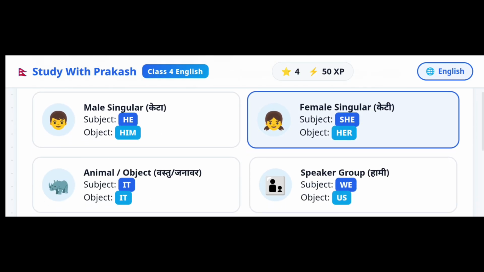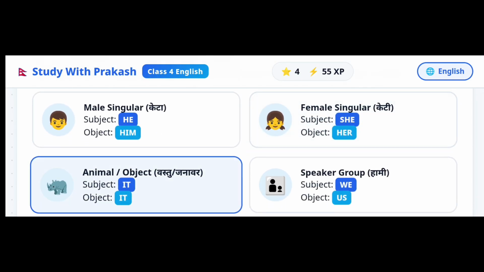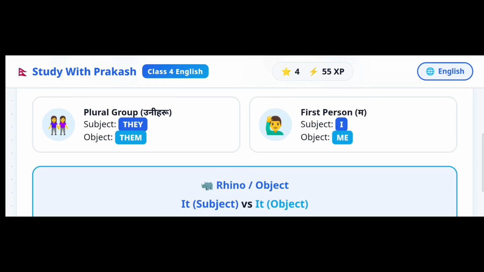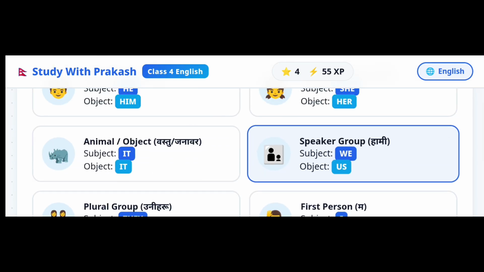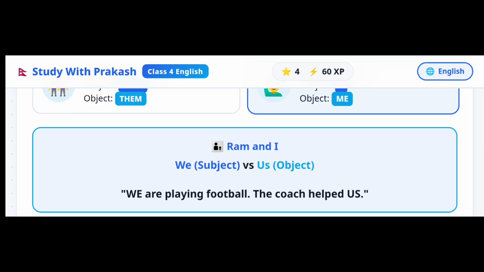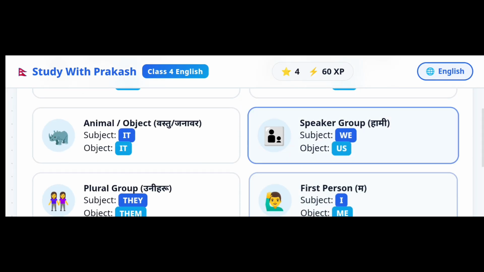Now, third one, for animal or any object, both the subjective pronoun and the objective pronoun are it. For example, it lives in Chitwan, we protected it. Speaker group: in subject we use we and in object we use us. For example, we are playing football, the coach helped us.